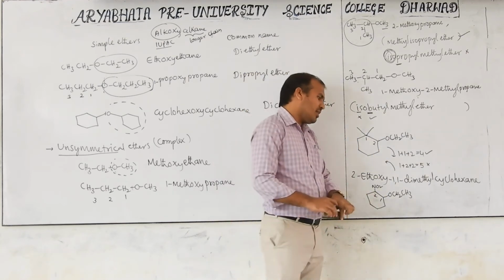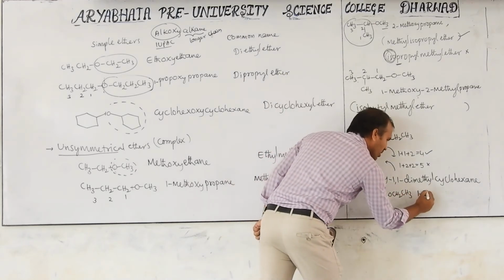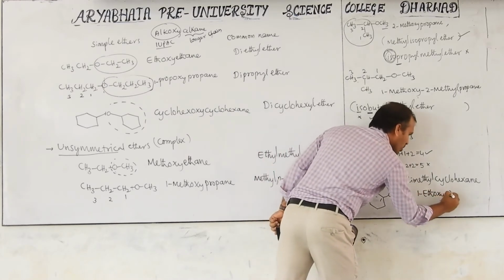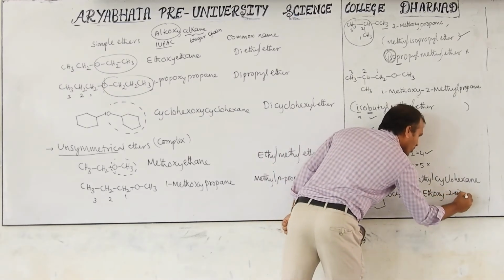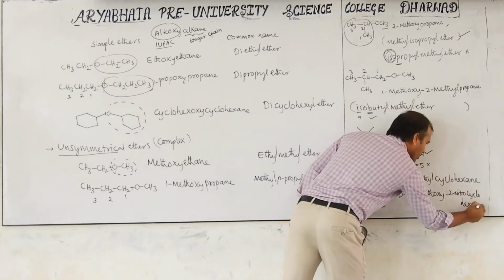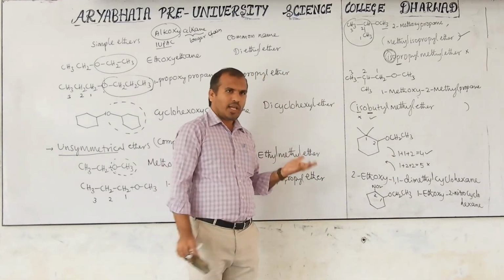This is the correct representation. That's right. Now 1-ethoxy, 2-nitrocyclohexane. Like this in a cyclic compound also we can give the name.